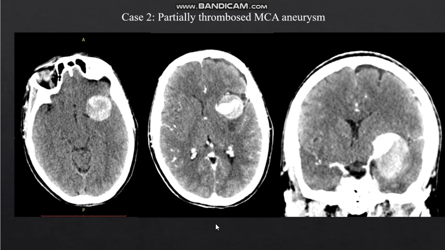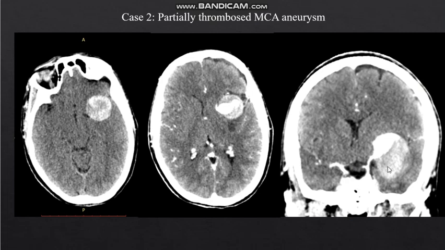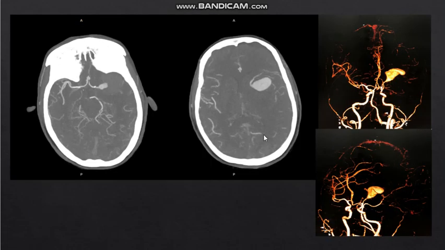And this was the second case, in which on the non-contrast image we saw a round, well-defined hyperdense lesion in the territory of the left middle cerebral artery, left MCA. On CT angiography, we saw that a part of the lumen was showing contrast filling and the rest of the lumen was not. That shows that only the part showing contrast filling has a patent lumen, and the remaining part was thrombosed. So this was a case of a partially thrombosed left MCA giant aneurysm,